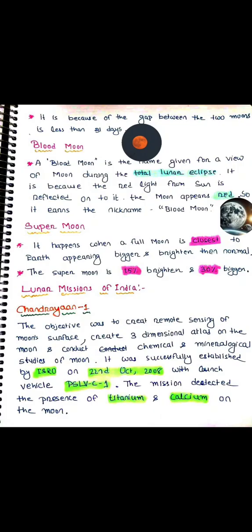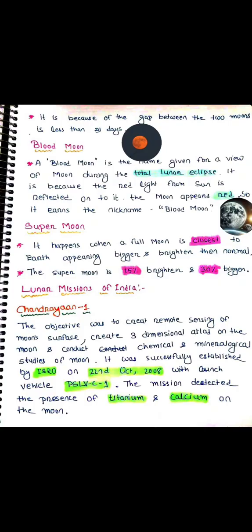And now, what is the supermoon? It happens when the full moon is closest to the earth. Then it appears bigger and brighter than normal. We know the orbit of the moon is elliptical in shape. So due to the shape of this orbit, sometimes the moon is closer to the earth, and if the full moon is closest to the earth, then it appears bigger and brighter than normal. So it is called supermoon.